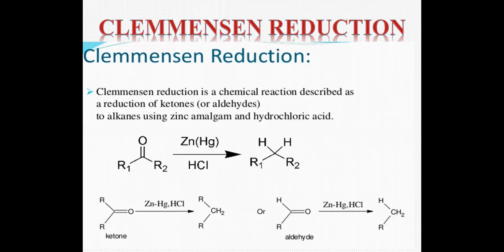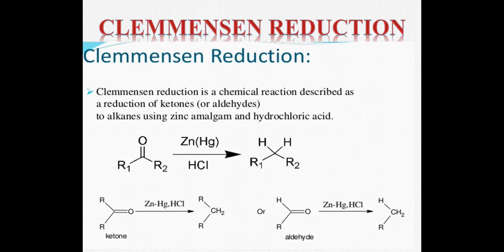If you forget to write HCl or H plus, that means you don't know the reaction. So every time your HCl presence should be there. This reaction only takes place in acidic medium in presence of zinc amalgam, converting ketones and aldehydes into your corresponding alkanes.